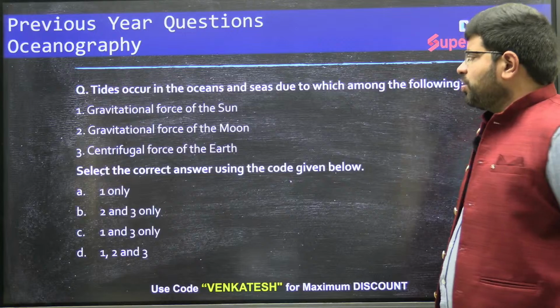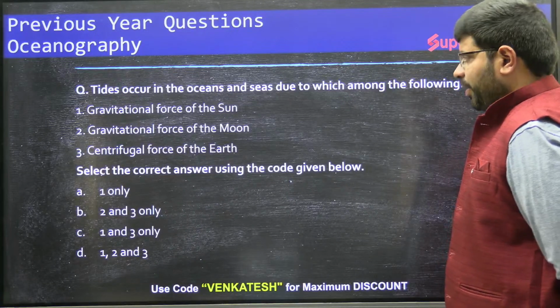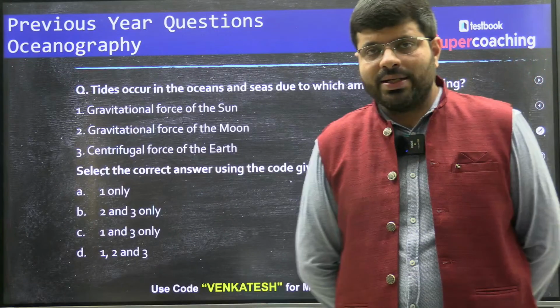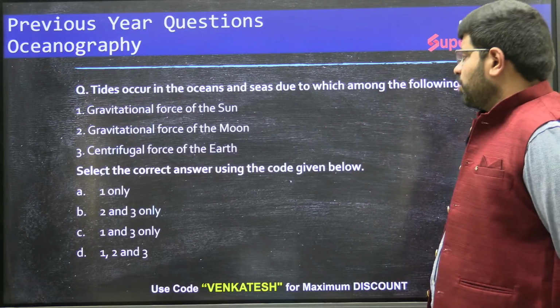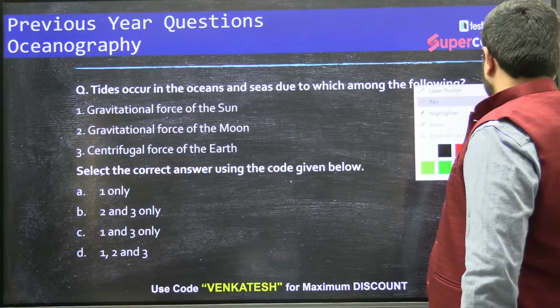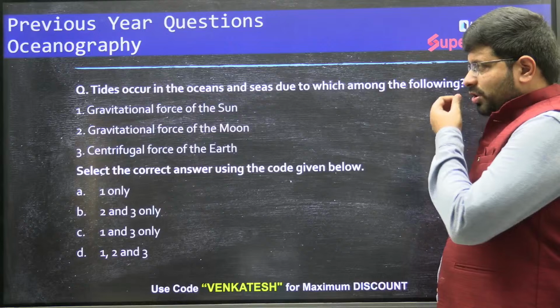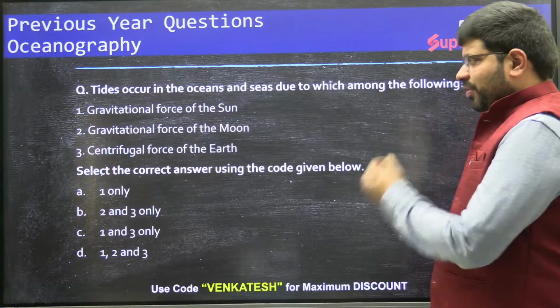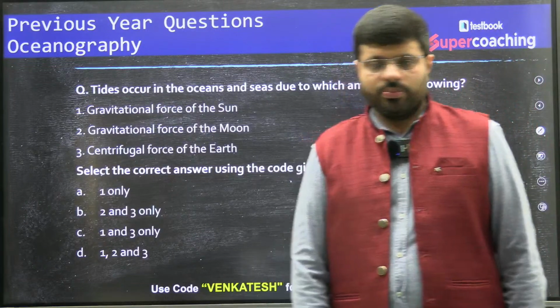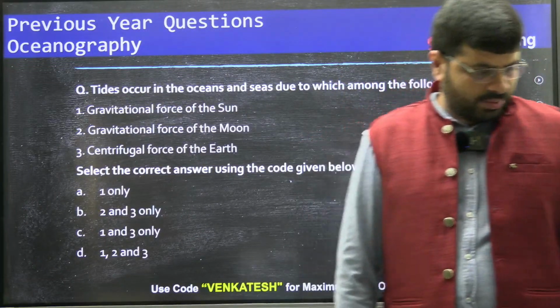Tides occur in the oceans and seas due to which among the following? Gravitational force of the sun, force of the moon, centrifugal force of the earth. Select the correct answer using the code given below. Let's see the answer. Anyone?